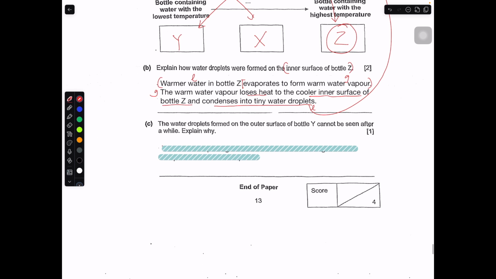You must state the source of the water vapor, which comes from the evaporation process. This part is really to tell me the source of the warm water vapor.